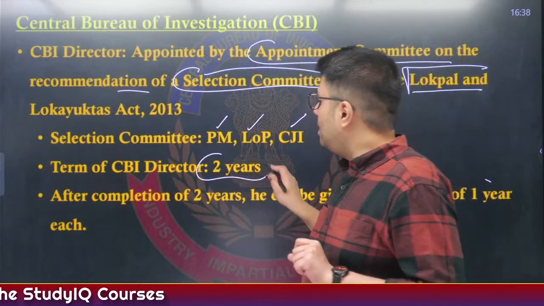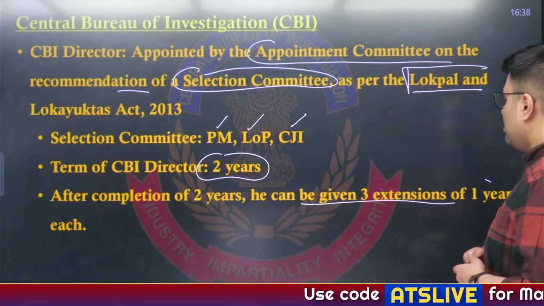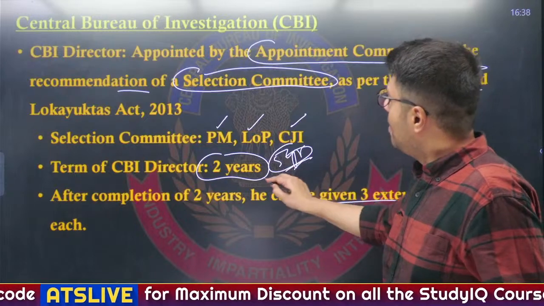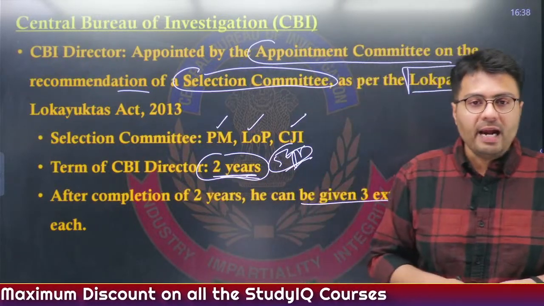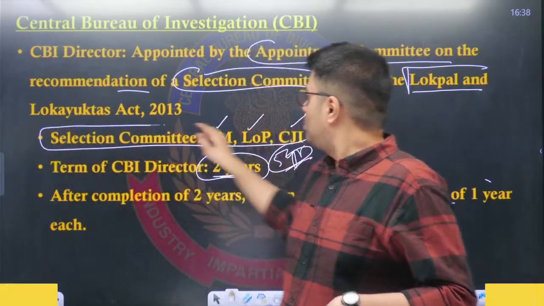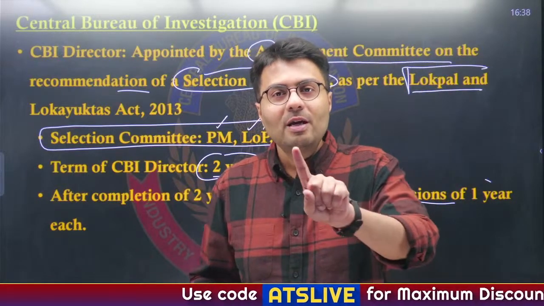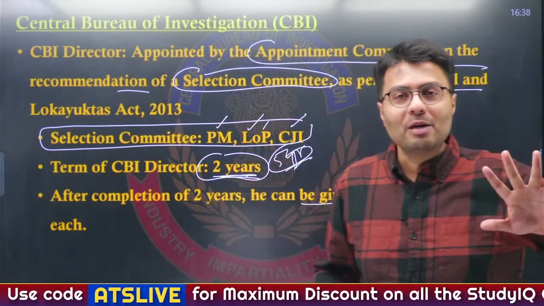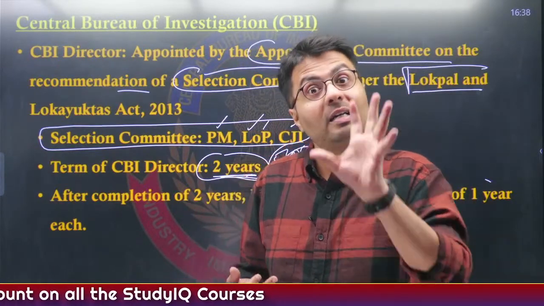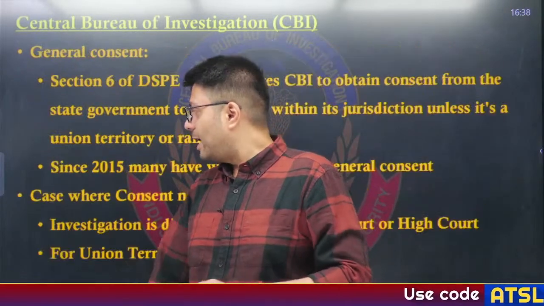And the term of the director of CBI is usually 2 years. However, after completion of 2 years, he can be given 3 extensions of 1 year each. So technically it can be extended up to a 5-year tenure, but he has to have a 2-year tenure first, right? So that is why the CBI director is in the news, because the selection committee includes the leader of opposition, and you understand any leader of opposition, regardless of the party, will always make it a point to not agree with the choices of the prime minister. So that is why this kind of political bickering over who to appoint as CBI director is in the news, and therefore the probability of such questions coming in the UPSC exam is also quite high.